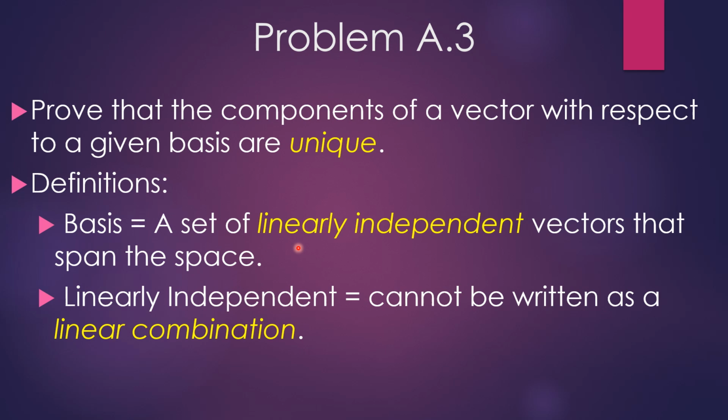Now, to be linearly independent, this tells us that a vector cannot be written as a linear combination of the others. For example, I cannot write k hat as a linear combination of i hat and j hat. But if I were a vector in the xy plane, I would be dependent on the i hat and j hat respectively. But seeing as how bases need to be independent, we can't have any overlap like that, and that will come back to us at some point. So now that we know what the landscape is, let's get started on this proof because it's pretty simple but definitely telling.